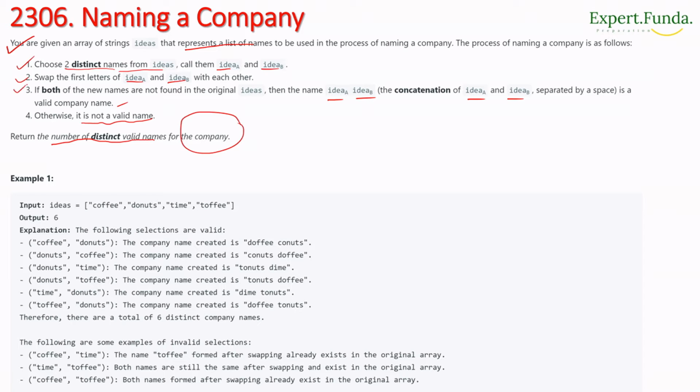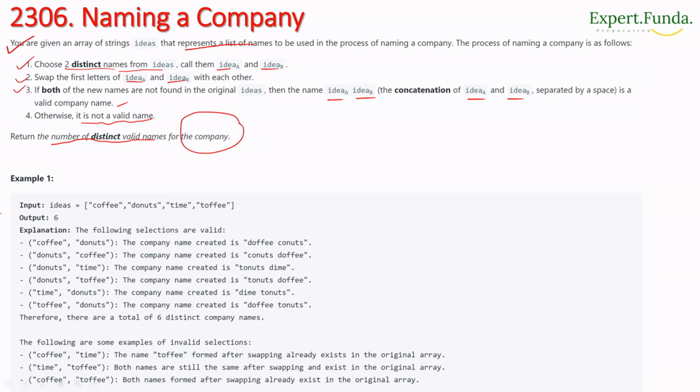Third, we check whether both new names are found in the original ideas. If they are, it is not a valid name. Otherwise we count it, and we return the total number of distinct valid names for the company.